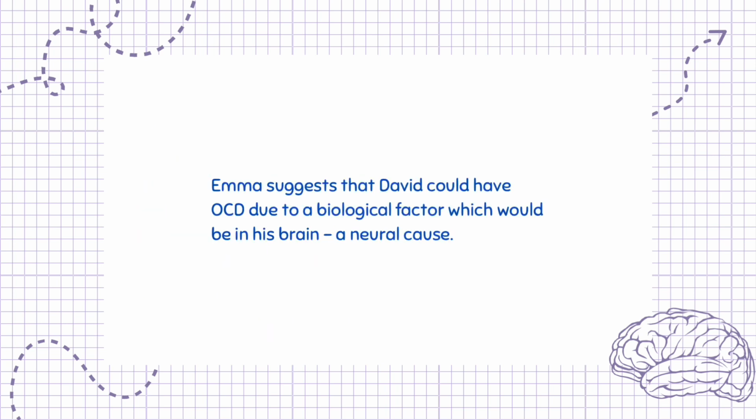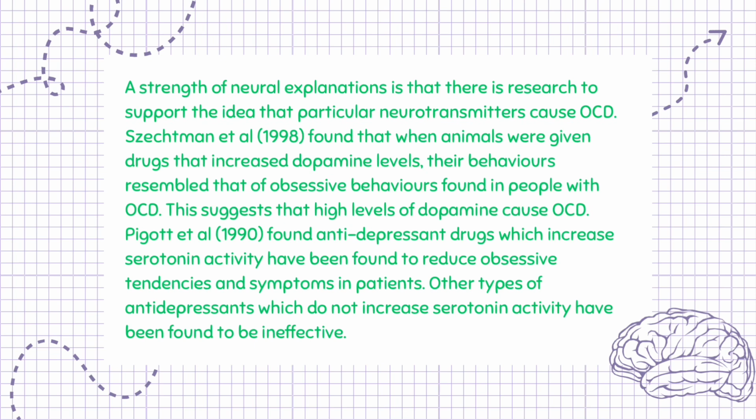Emma suggests that David could have OCD due to a biological factor which would be in his brain, a neural cause. A strength of neural explanations is that there is research to support the idea that particular neurotransmitters cause OCD. Sechtman et al., 1998, found that when animals were given drugs that increased dopamine levels, their behaviors resembled that of obsessive behaviors found in people with OCD. This suggests that high levels of dopamine cause OCD.